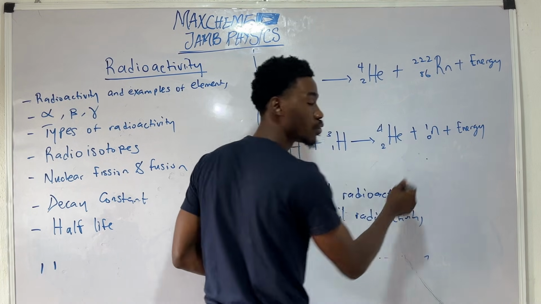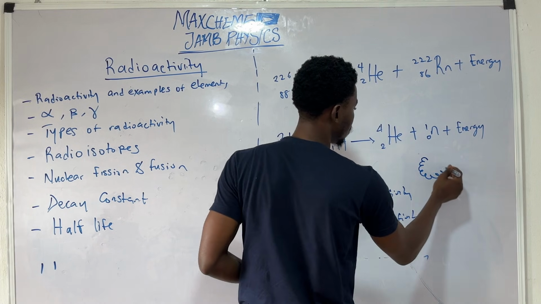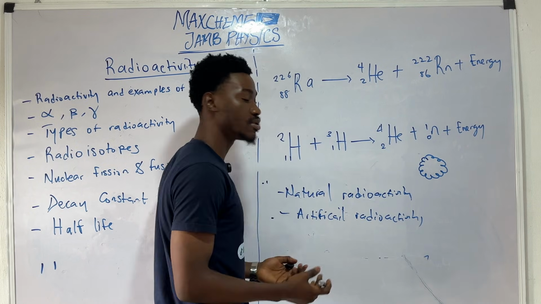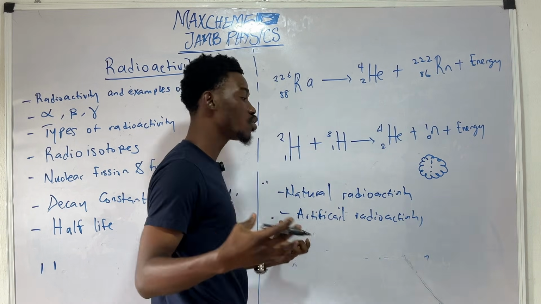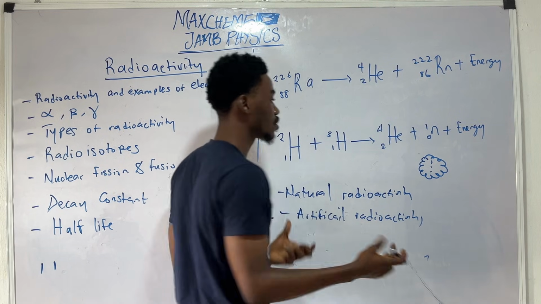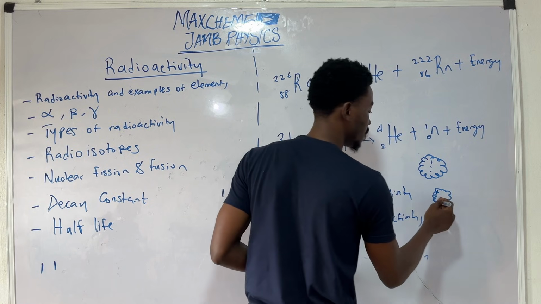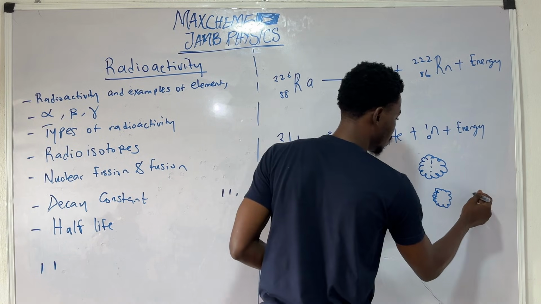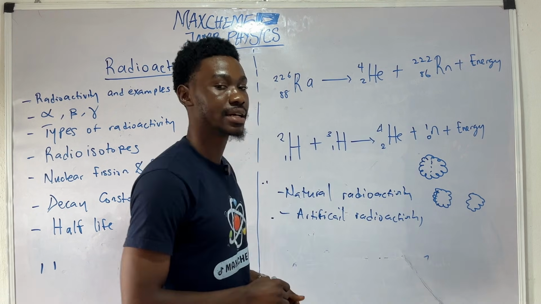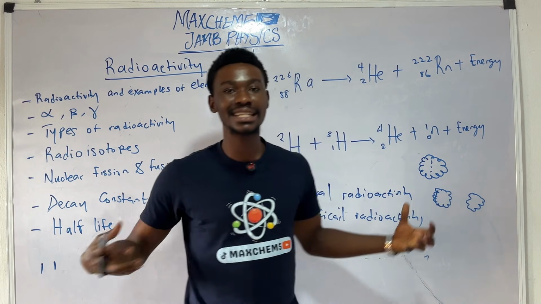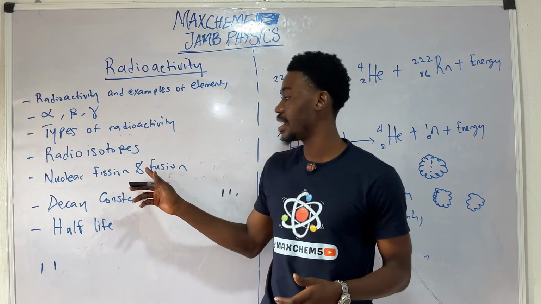Nuclei is the plural of nucleus. This heavy nucleus can be split into two approximately equal nuclei, since they are now two. So the process of splitting this nucleus is what we call nuclear fission.